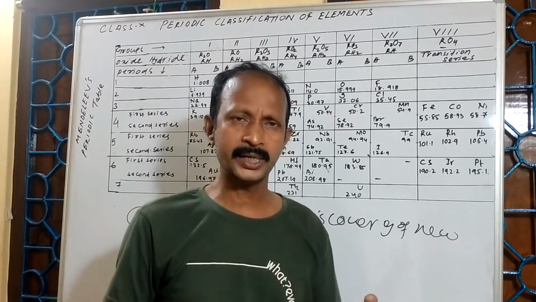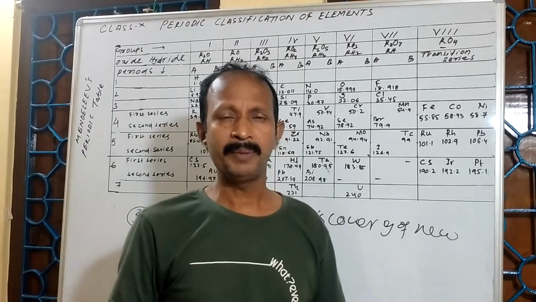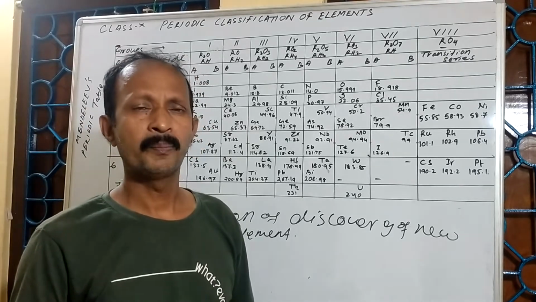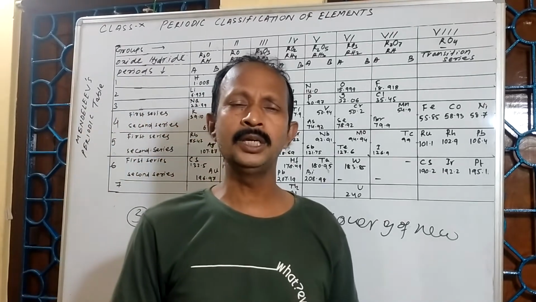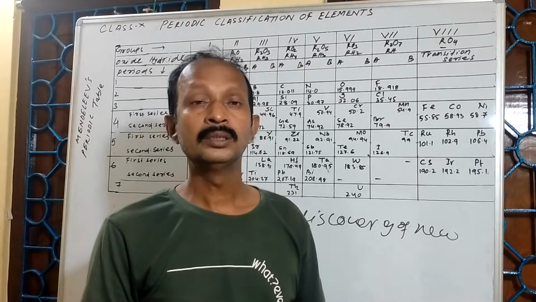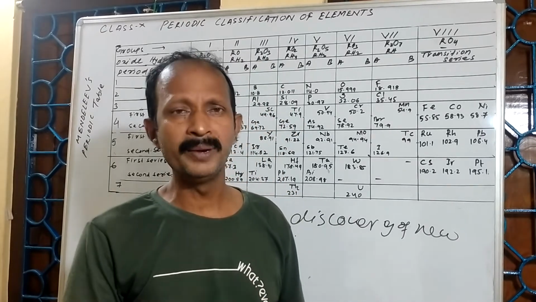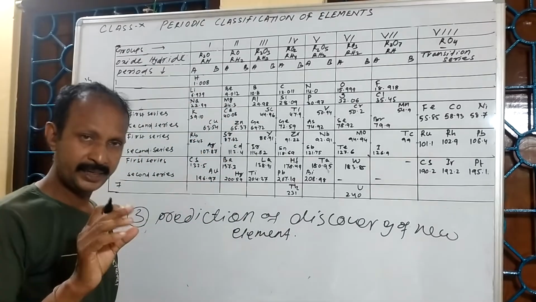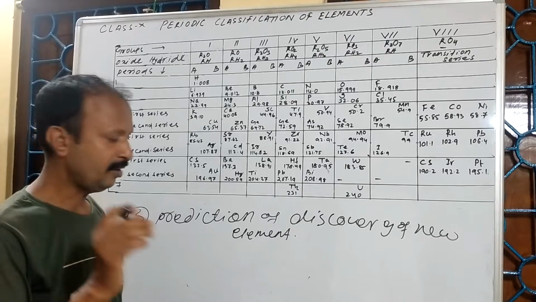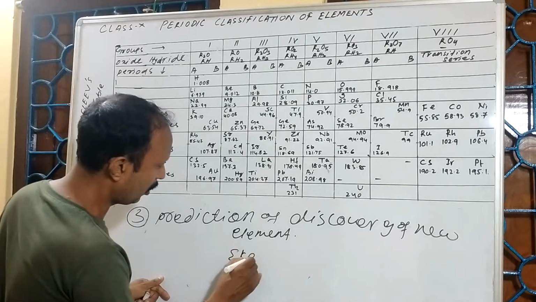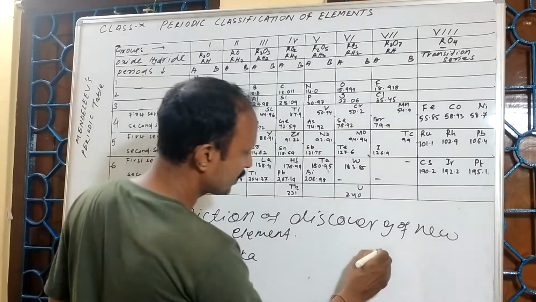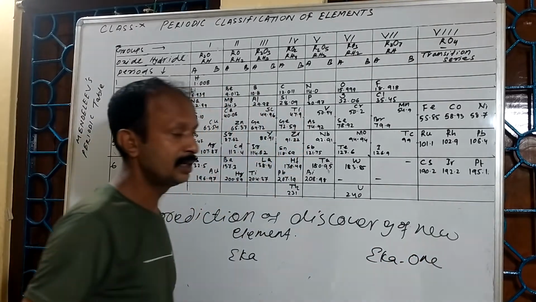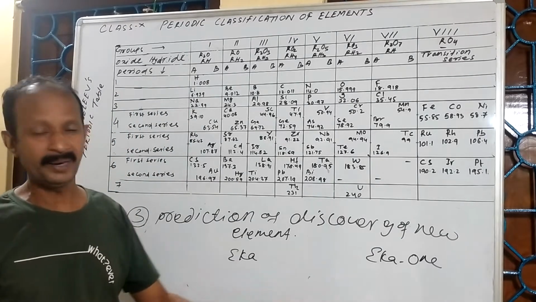Not only did he predict the elements by studying the properties of the neighbor elements, he also predicted the properties of the upcoming elements. He used a prefix, eka. In Sanskrit, eka means one. So he predicted three elements.